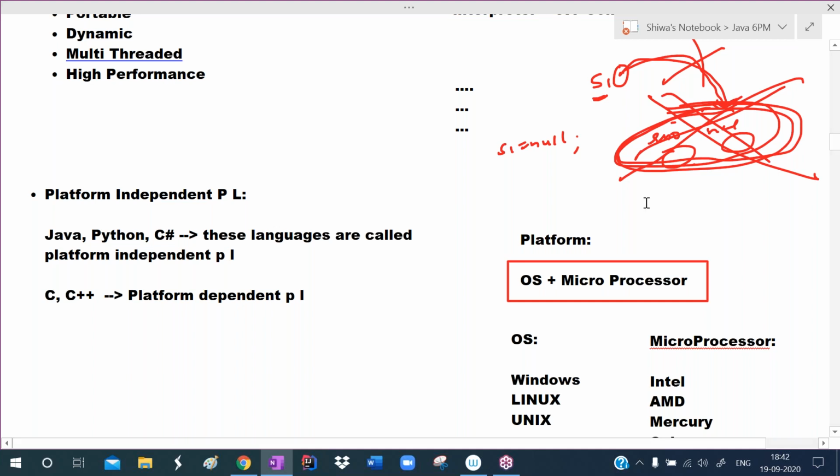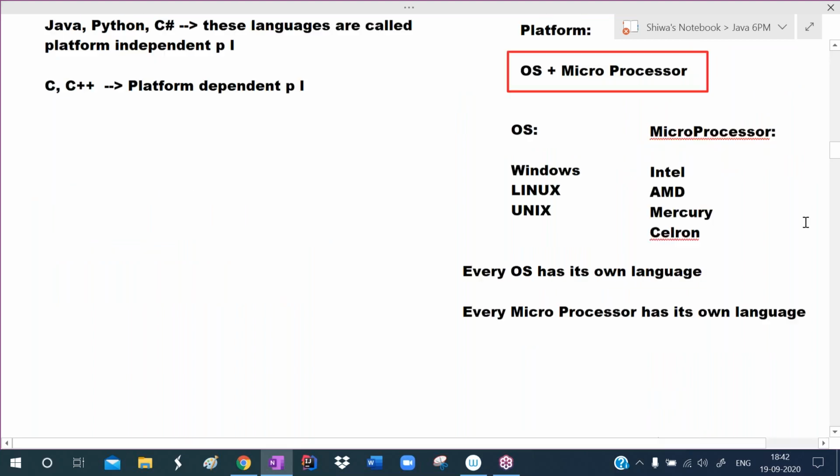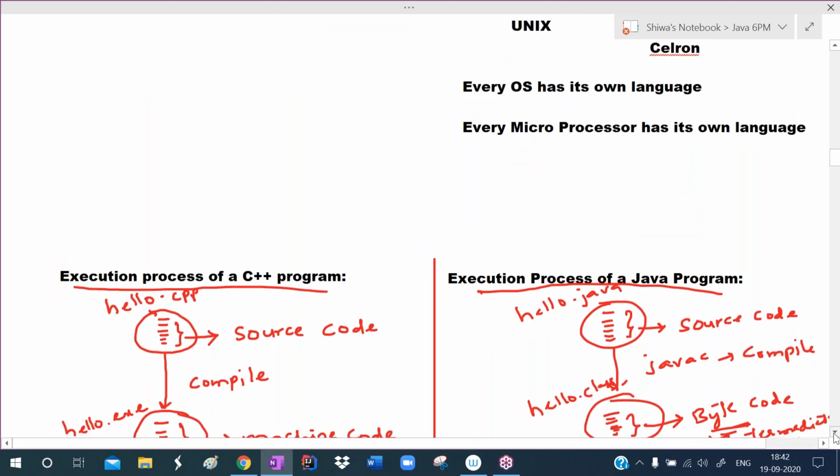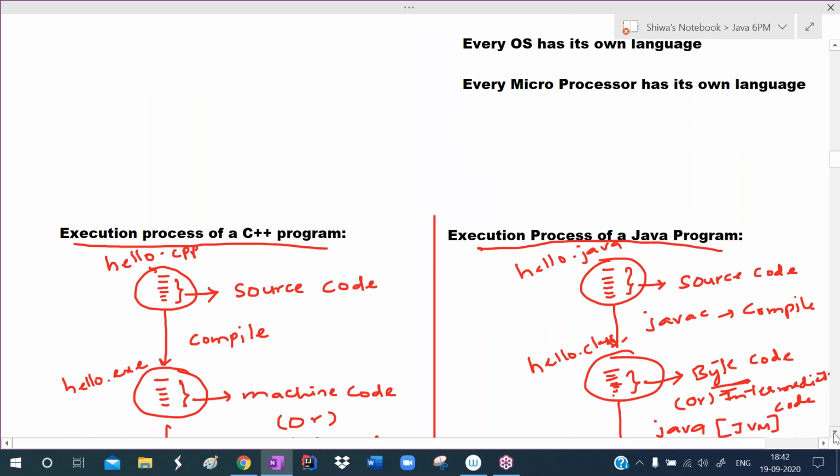See, let me explain more clearly. For example, you are in your personal room. In your personal room, one table is there. For many days, you are not using that table.